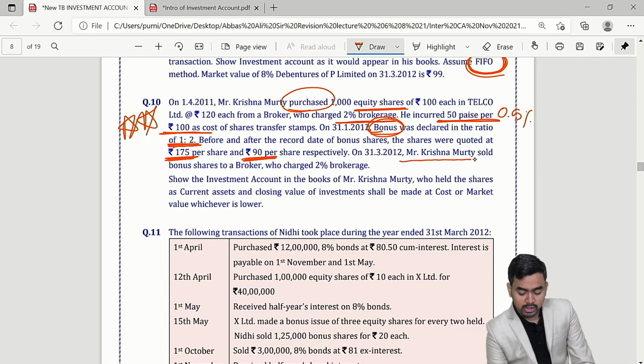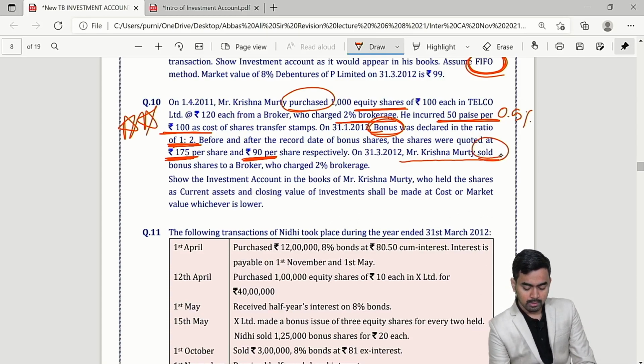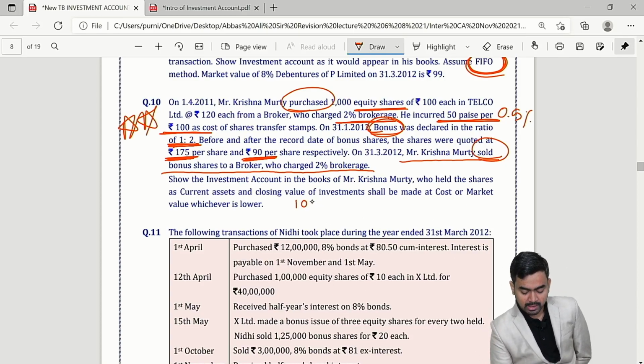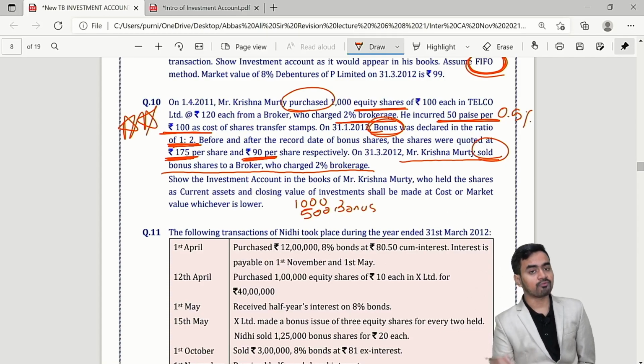Then Mr. Krishnamurthy sold bonus shares, with 2% brokerage. Think, everybody, tell me: 1000 shares purchased. Then 1:2 is the bonus, that is 500 bonus shares received, free of cost.